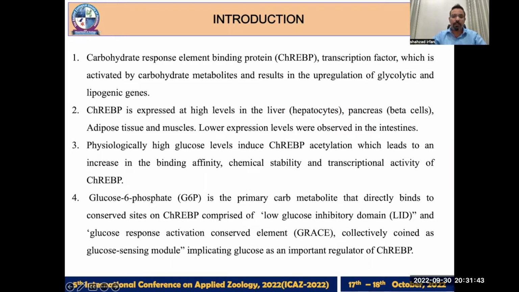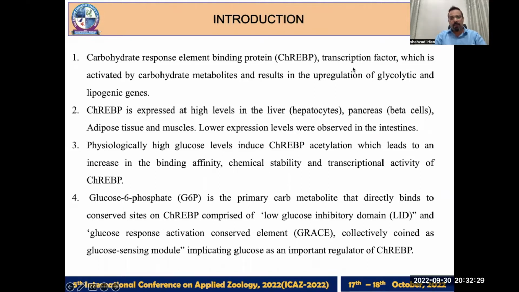This acetylation leads to an increase in the binding affinity, chemical stability, and transcriptional activity of ChREBP. Glucose 6-phosphate, or G6P, is the primary carbohydrate metabolite, which directly binds to different conserved sites on ChREBP. These conserved sites comprise the low glucose inhibitory domain, or LID, and the glucose response activation conserved element, or GRACE. Both of these domains are collectively known as the glucose sensing module of ChREBP, which implies that glucose is an important regulator of ChREBP.